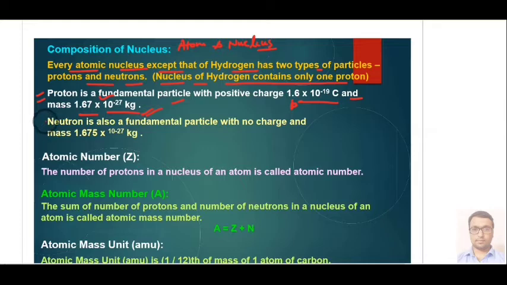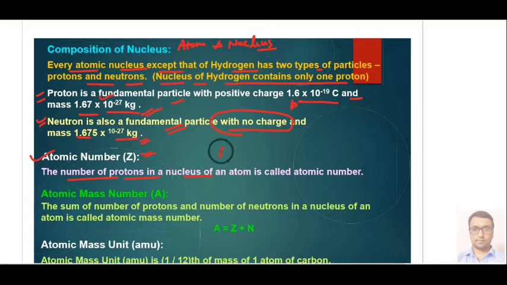Now if we talk about the neutron, it is also a fundamental particle and it has no charge, and its mass is 1.675 × 10^-27 kg. Next we have the atomic number. How is atomic number defined? It is the number of protons in a nucleus.